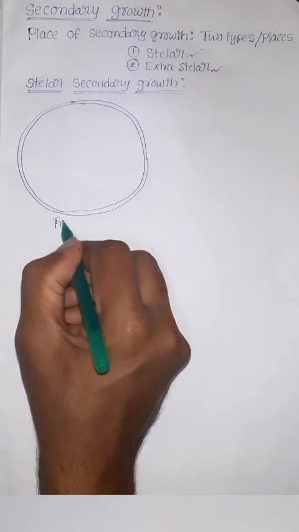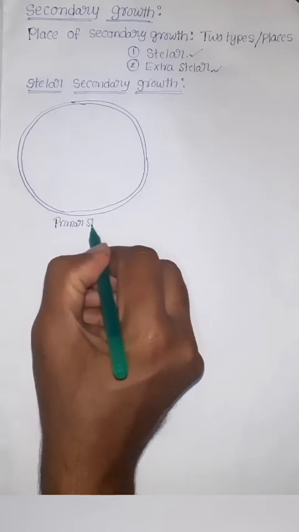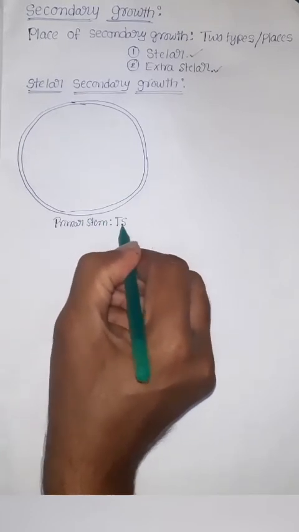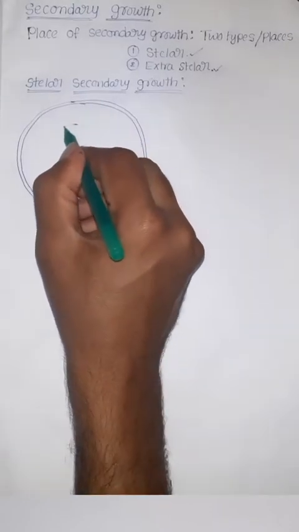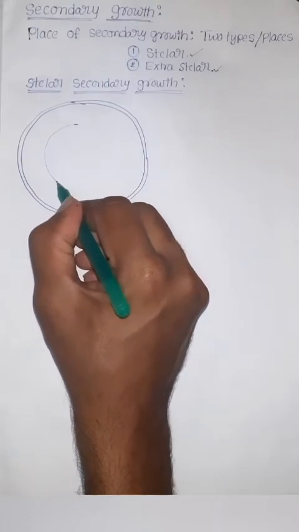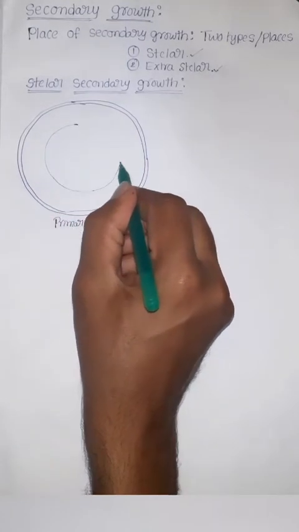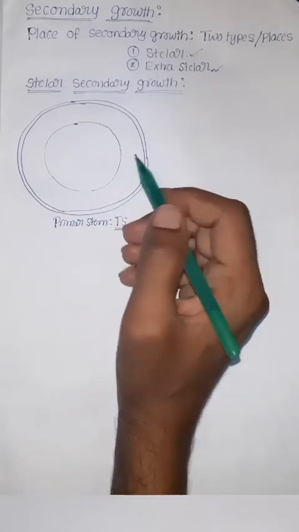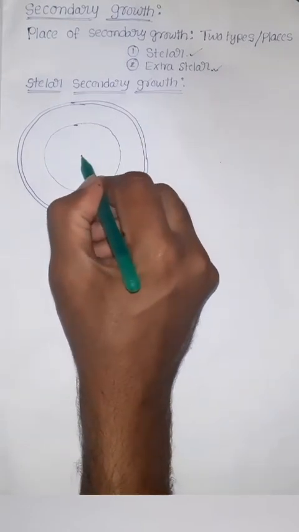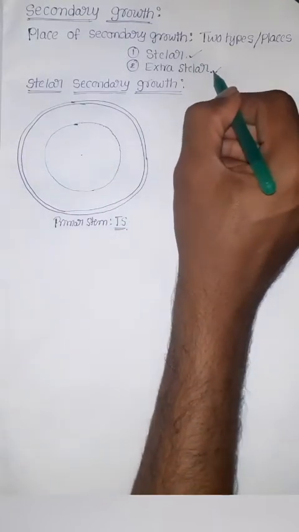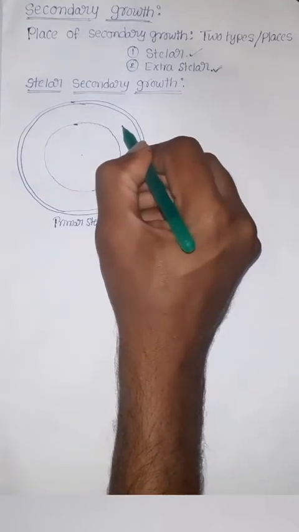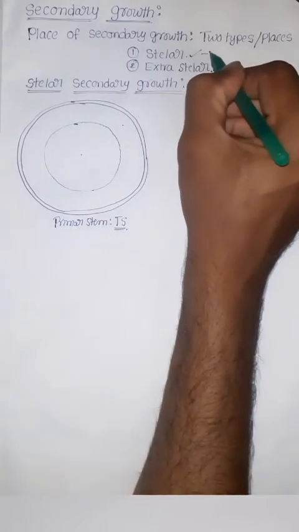This is the primary stem transverse section I am drawing. Next, here is the innermost layer of the cortex, that is the endodermis. The stellar secondary growth takes place here in the stele. The extrastellar secondary growth takes place here in the cortex.